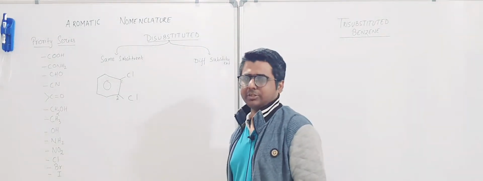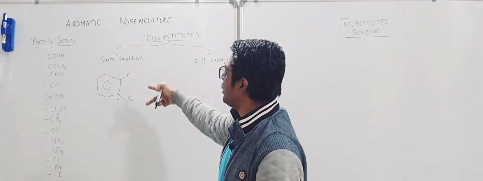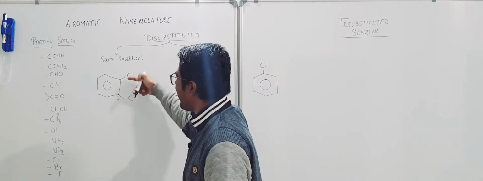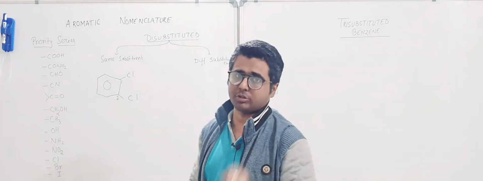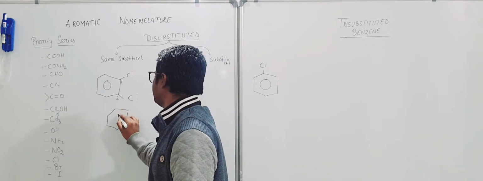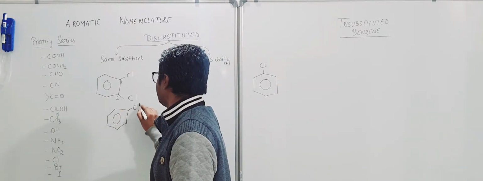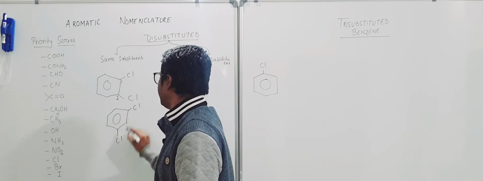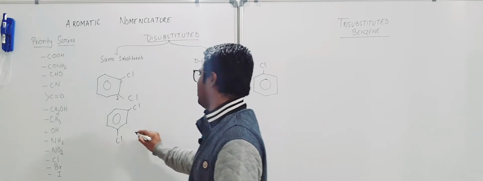ortho-dichlorobenzene, because both the chlorines are attached in ortho position. Adjacent position is called ortho position. Next is, if the positions are leaving one carbon, then it will be called meta-dichlorobenzene.